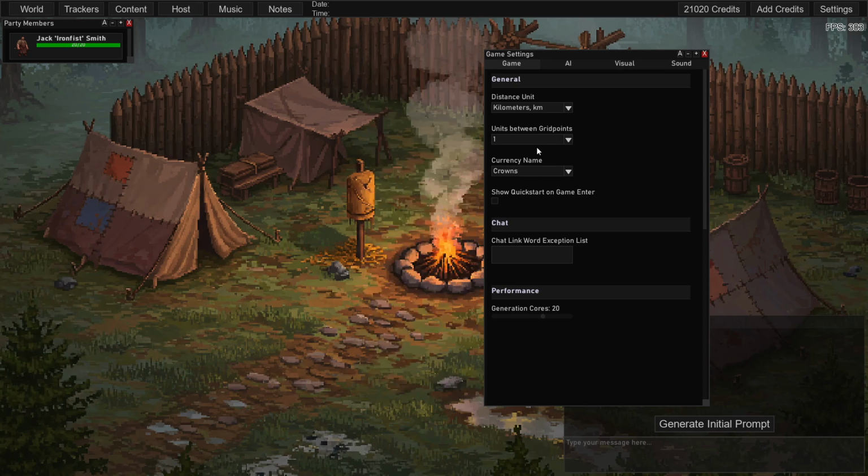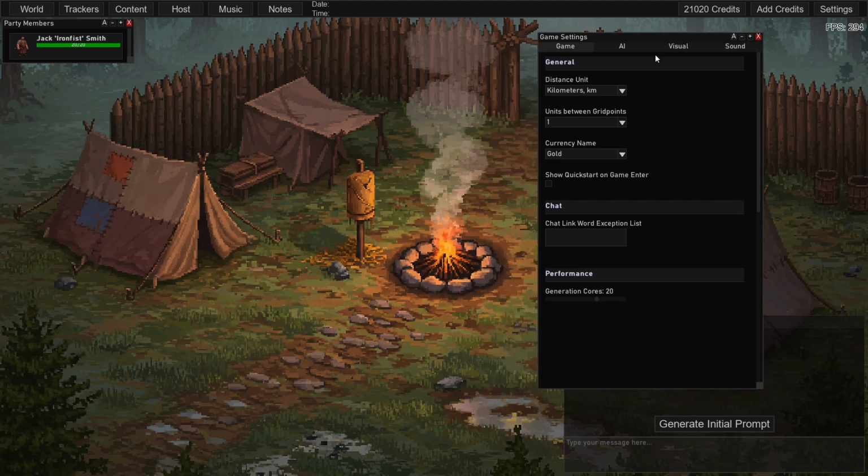distance units, unit between grid points, and currency name. I'm going to keep the distance and the units between it the same. However, currency name, instead of crowns, let's go with gold. Now, when you save your game and you load back into it, it will load these settings from that game.